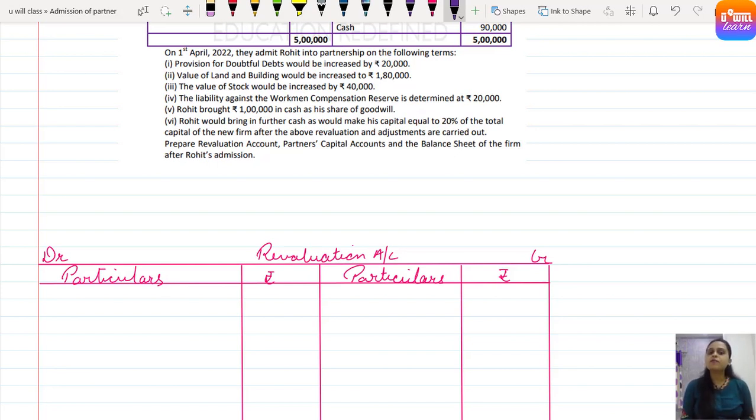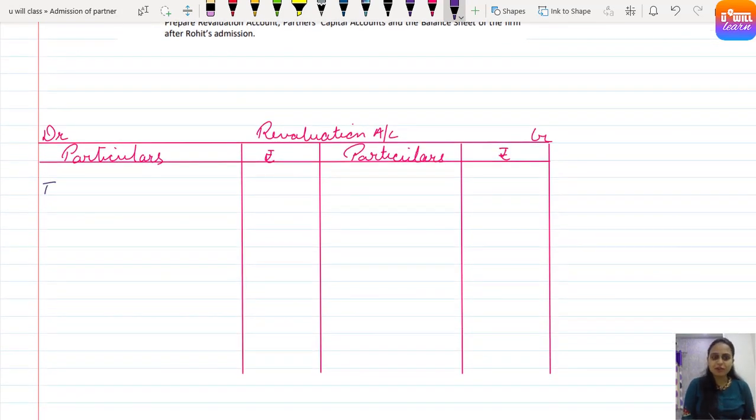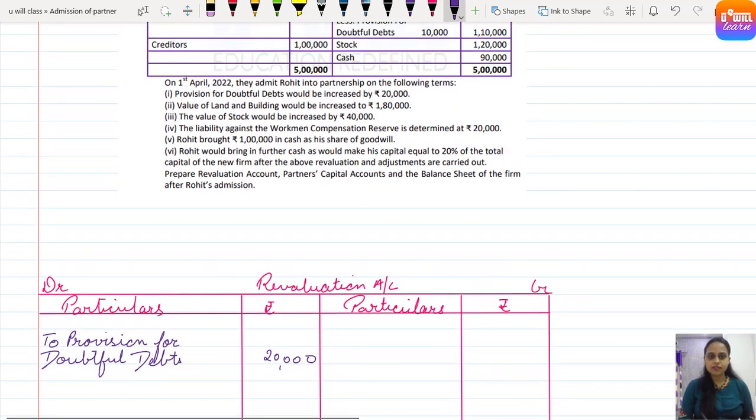First, provision for doubtful debts would be increased by rupees 20,000. Directly they have given that provision for doubtful debts is to be increased by 20,000. That means it's not good. Provision is a liability, so it goes on the bad side, that is the debit side: to provision for doubtful debts. By how much amount must it be increased? 20,000, they have given directly. So the first is done.